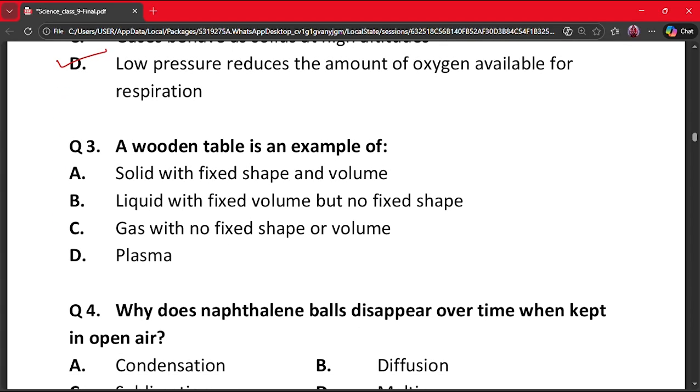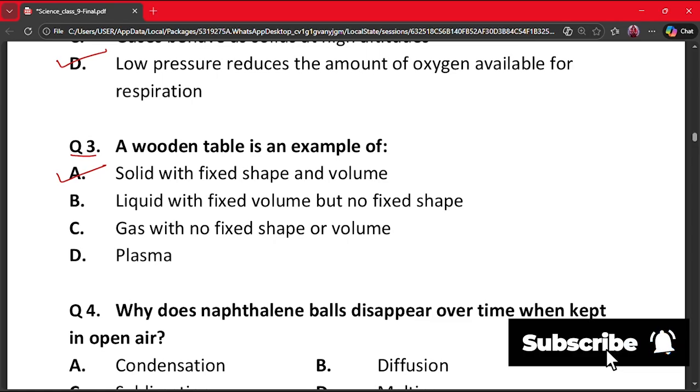Our next question is question number 3. A wooden table is an example of A. Solid with fixed shape and volume. B. Liquid with fixed volume but no fixed shape. C. Gas with no fixed shape or volume. D. Plasma. The correct answer is option A, because a wooden table has fixed shape and fixed volume. This is a basic property of solids.